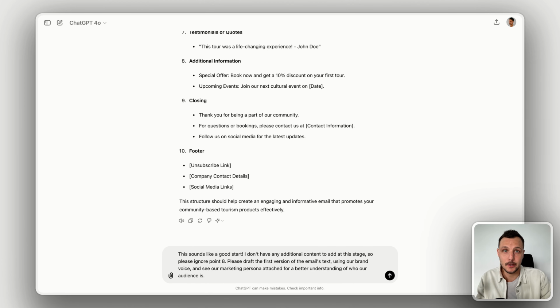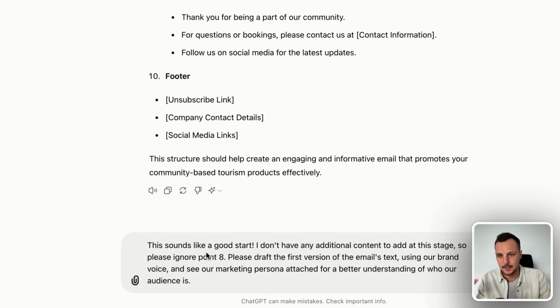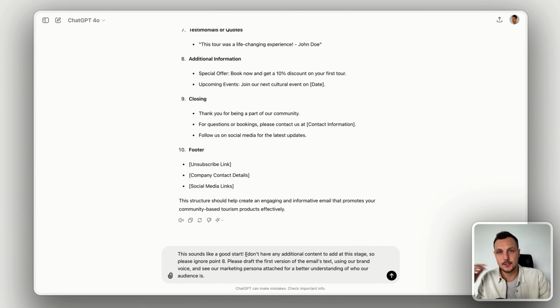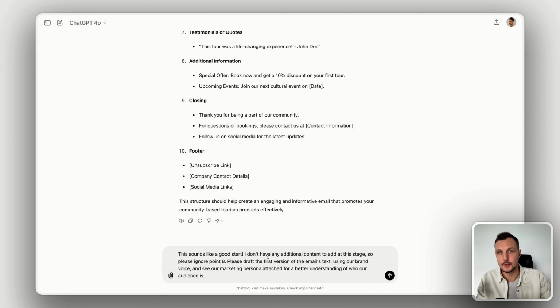To move this process along, we're going to share some additional feedback and another task. So firstly, we're telling ChatGPT that this sounds like a good start. And then we're also saying to exclude the suggestion at point 8. We don't have any additional content to add at this point, so simply ignore that. Then the task here is to draft the first version of this email's text.